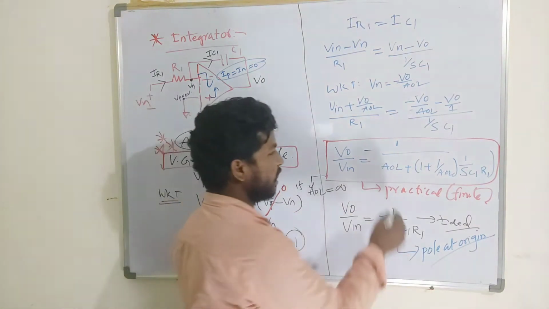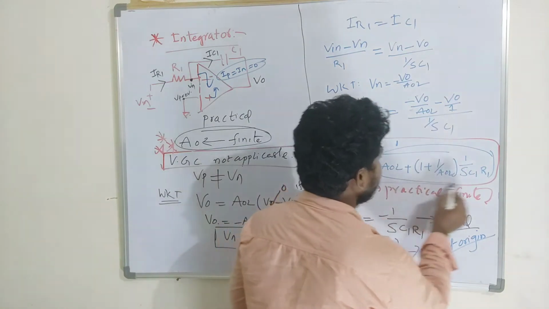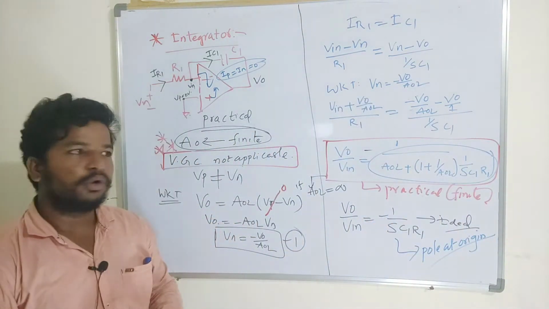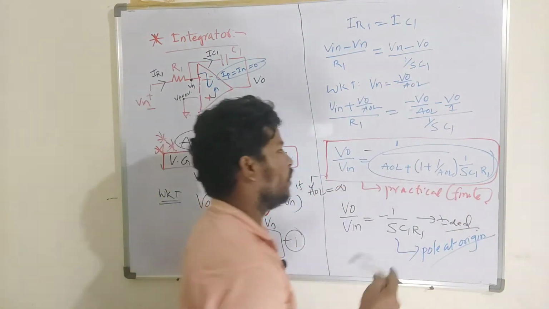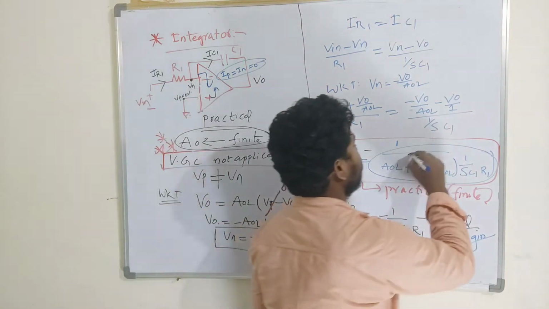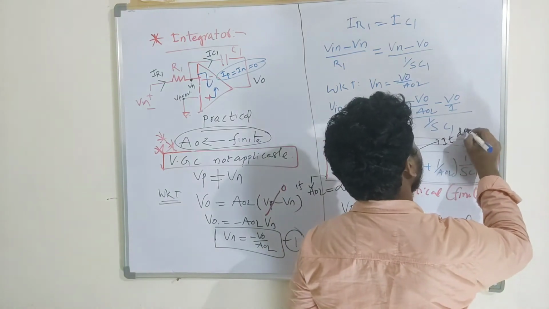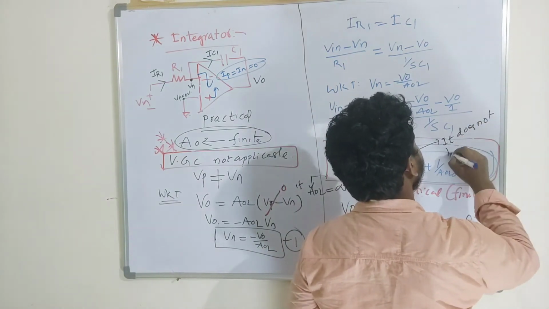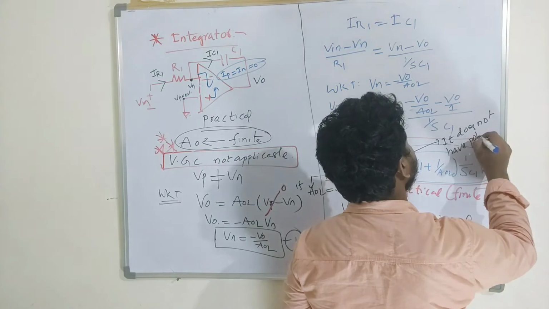But if I observe this equation, it doesn't have any pole at origin. The pole is shifted to some location, so it does not have a pole at origin.